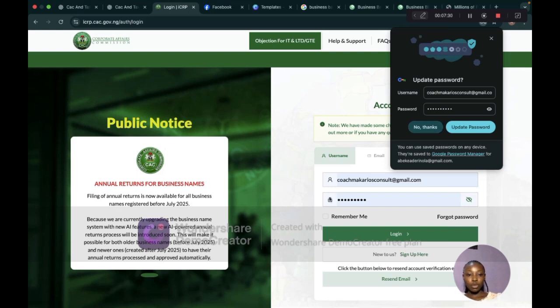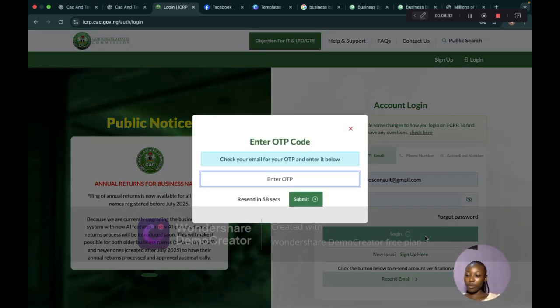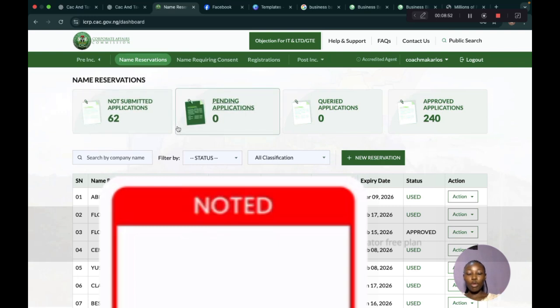So now I've verified the email. The next thing to do is to log in. So this is me signing into my agent portal. I'll receive a mail. Sign in. Yeah, this is my agent portal. But when you come in, this interface will be empty. Mine has jobs done on this portal already, but your own interface will be empty because it is a new account. So now let's proceed to name reservation.